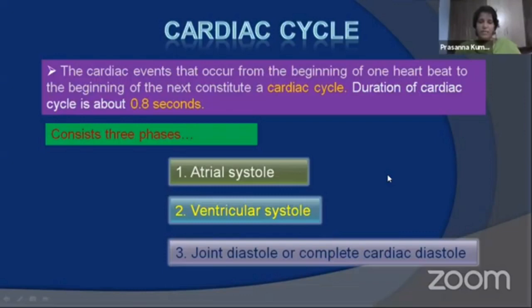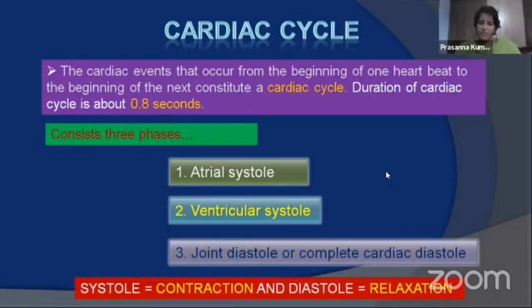So what are the meanings of this systole and diastole? Systole means contraction and diastole means relaxation. So both auricles and ventricles are undergoing contractions and relaxations. We name them as systole and diastole respectively.